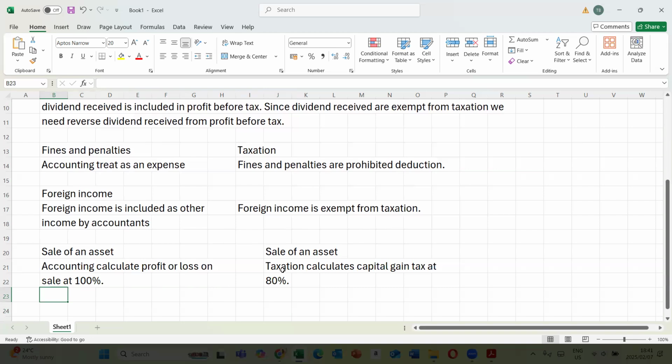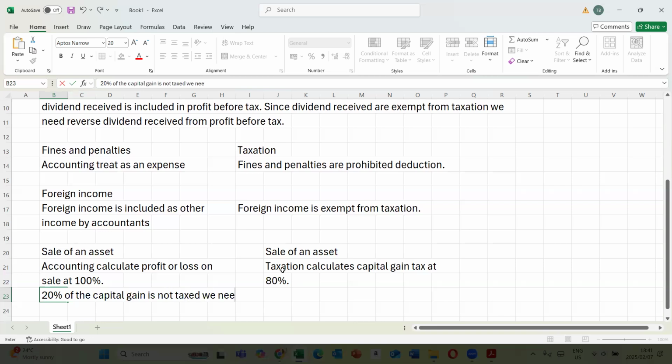But SARS is coming in and saying that we're only taxing 80% of the capital gain, which means 20%, the difference between 100% and 80%, of the capital gain is not taxed. So we need to reverse this amount.